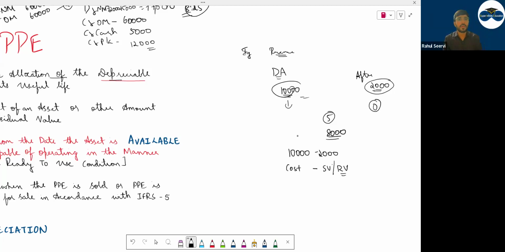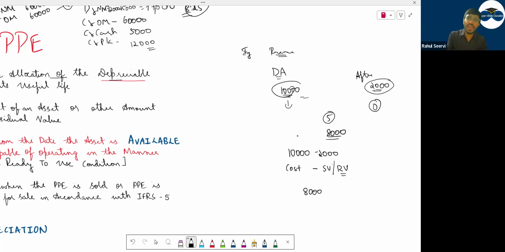Is this clear? Depreciable amount means what? Depreciable amount means cost minus scrap value. This depreciable amount will be recorded over the years. You will not record the expense today only. Now you tell me, when we purchase any PPE, we record its cost under PPE. Then we depreciate it. We record each year a small amount of expense. 2,000 first year, second year 2,000, third year 2,000.